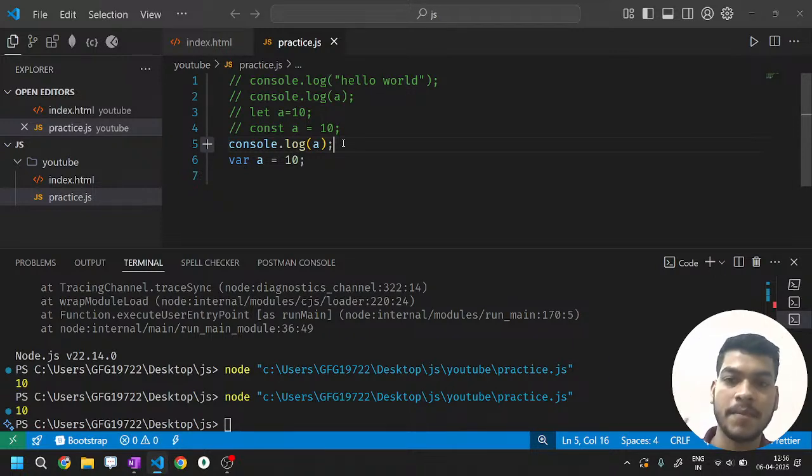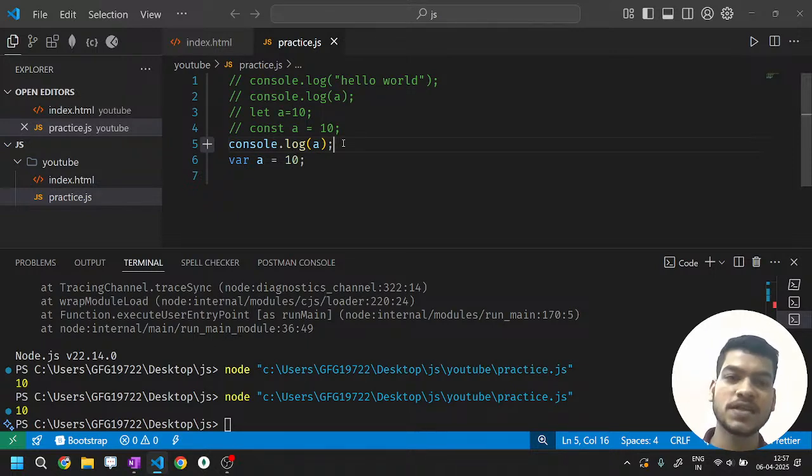That means the first phase is memory allocation, where all the variables are moved up with their definition. Then undefined for var, and for let and const. In case of var, it will be undefined. In case of let and const, it will be in the temporal dead zone. That's why when you try to print a var value before its initialization, it prints undefined. But when you try to print let and const, it will say first initialize it, then I'll be able to print it.